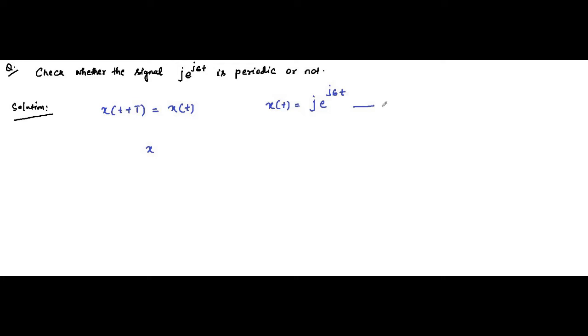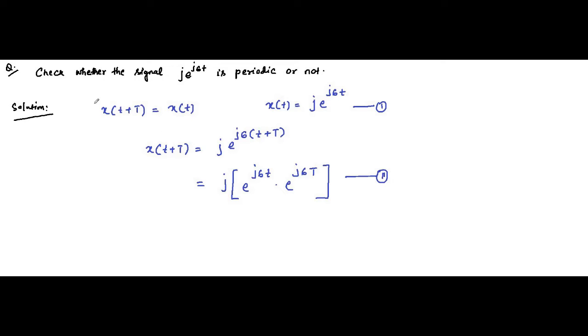Let's say this is equation 1. x(t plus capital T) is equal to j e to the power j(6t plus T), or we can write it as j e to the power j6t into e to the power j6 capital T. This is expression 2.